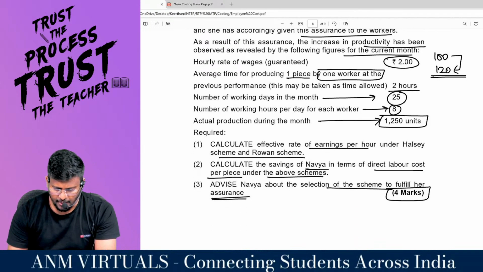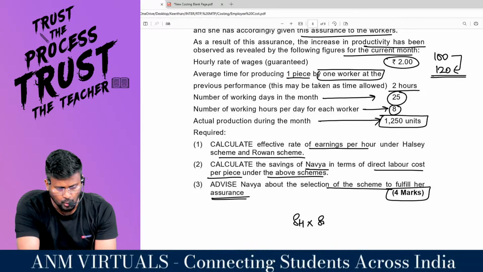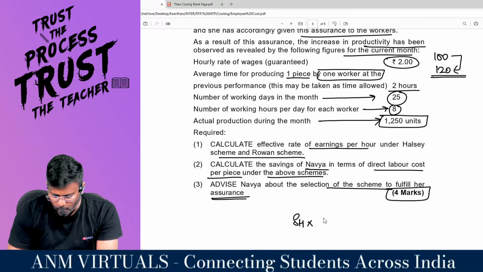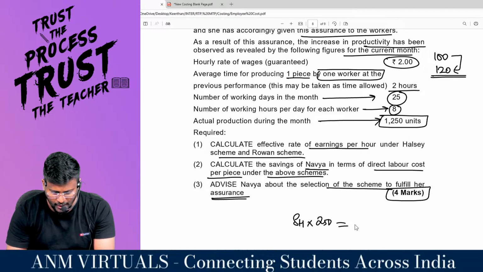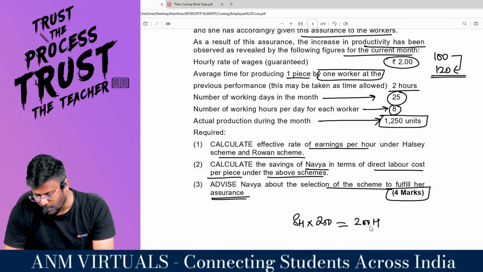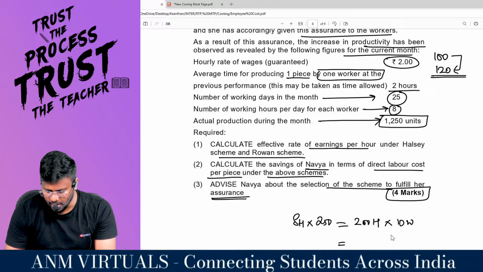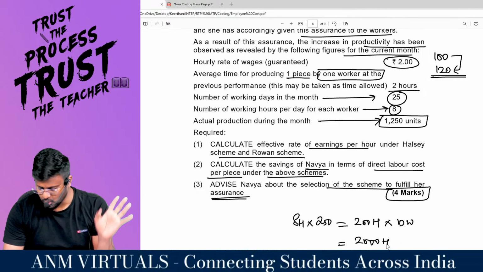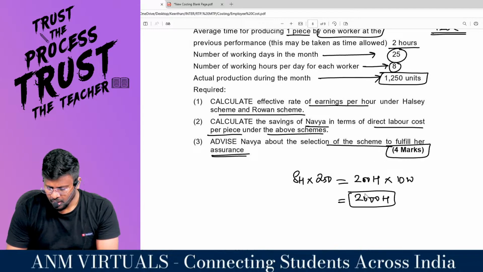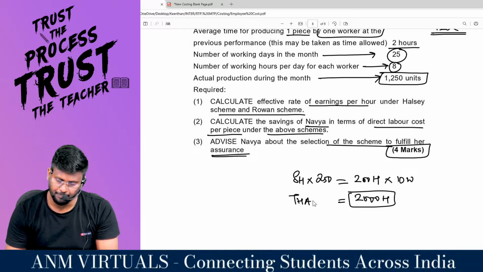In a month, for every worker, every day, 8 hours is there. So 8 hours into how many days in a month? 25 days are there. So for one worker, 8 into 25 comes to 200 hours available. Like that, 10 workers are there. So 200 into 10 comes to 2000 hours is what they are working, my dear lovable students. Sir, 2000 hours is the total hours available.